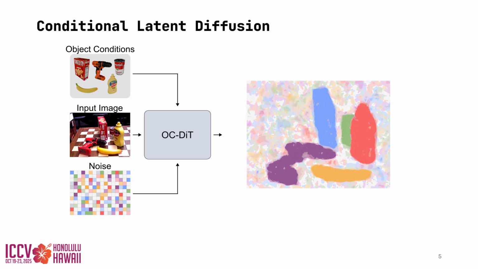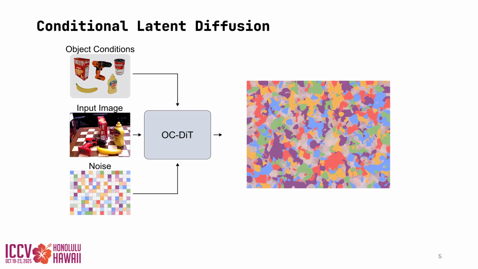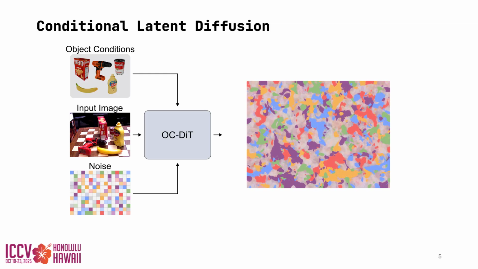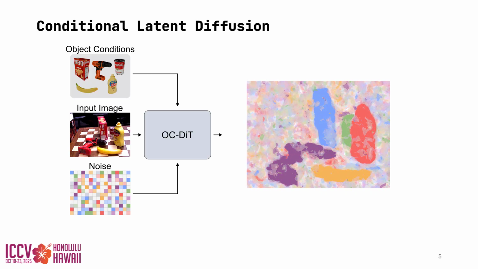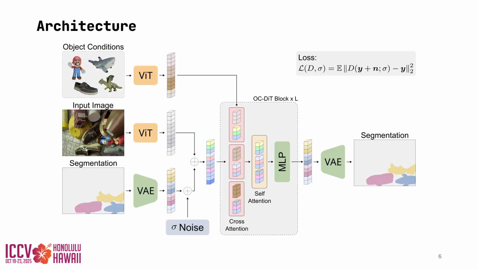Due to the very specific statistical requirements of modern diffusion frameworks, we employ a pre-trained variational autoencoder to compress binary masks into a low-dimensional latent space. This allows us to shape the statistics of the latent space and improve computational efficiency. During training, we compress training segmentations using our variational autoencoder and corrupt them with noise.